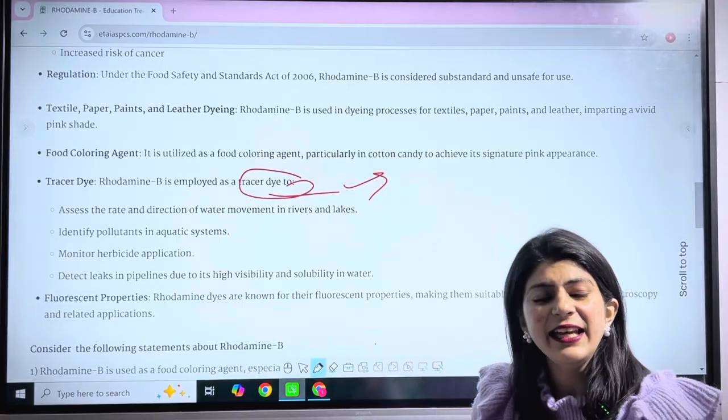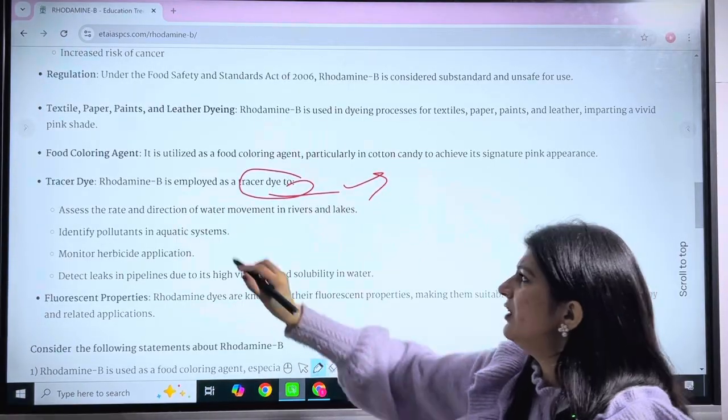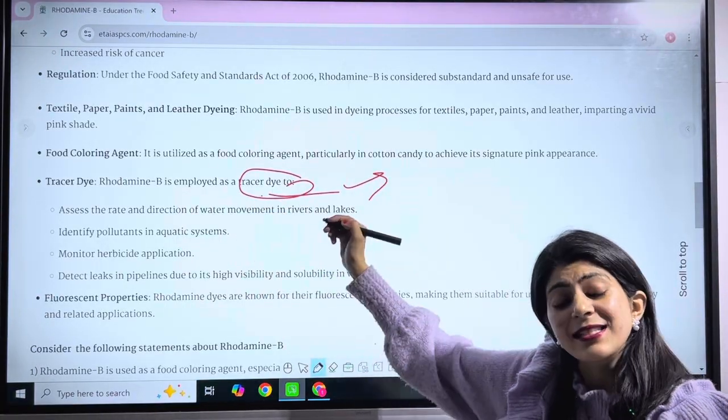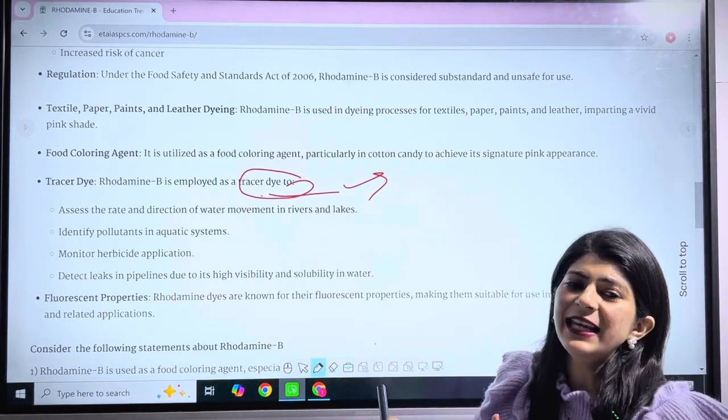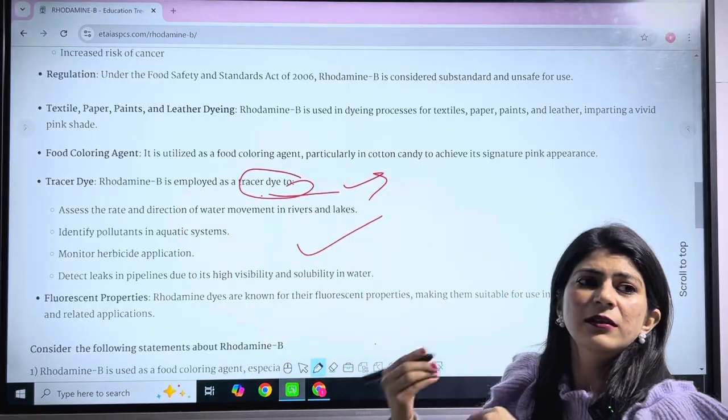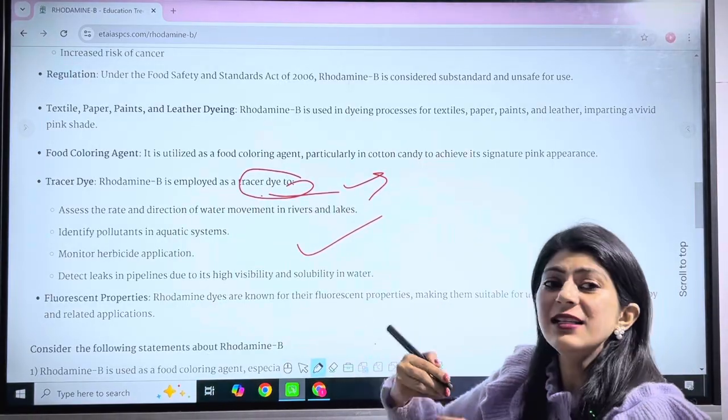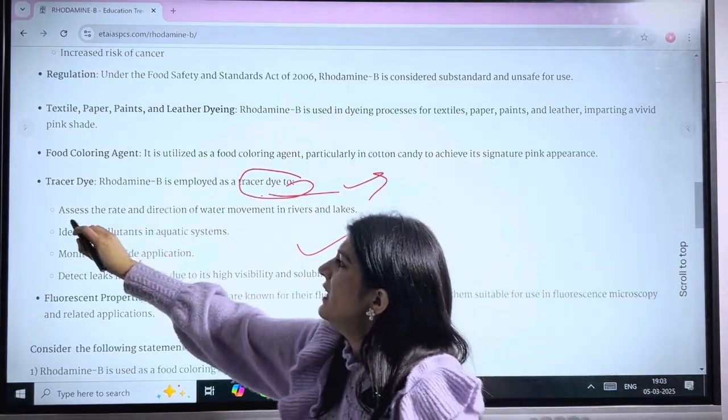As it is a dyeing agent, it is used as a tracer dye. Now how does this tracer dye work and how is it applicable to other industries or sectors?